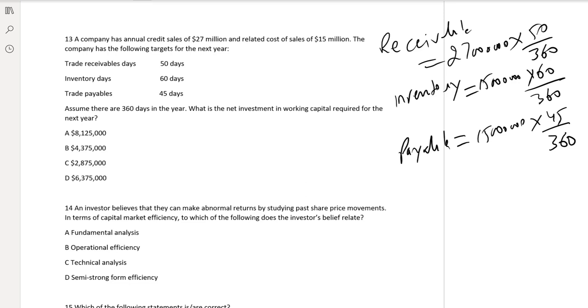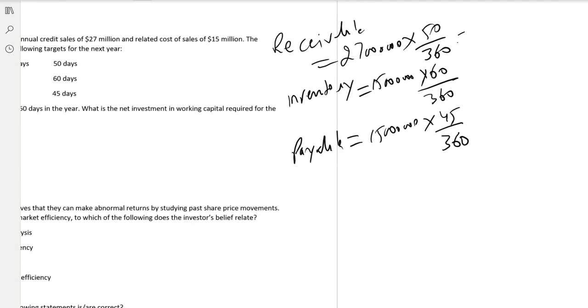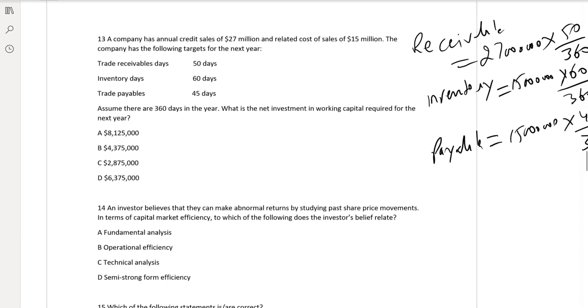So if we solve receivable, that is equal to 3,750,000. And if we solve inventory, that is 2.5 million. And if we solve payable, that is 1.875 million. So 4,375,000, this B is the correct answer.